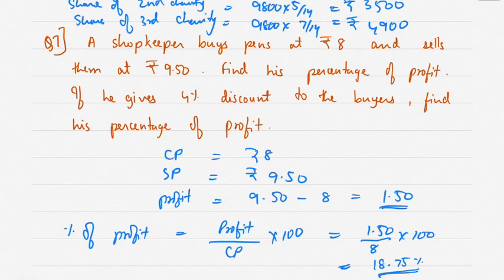Okay. Find the percent of profit if he gives 4% discount to the buyers.